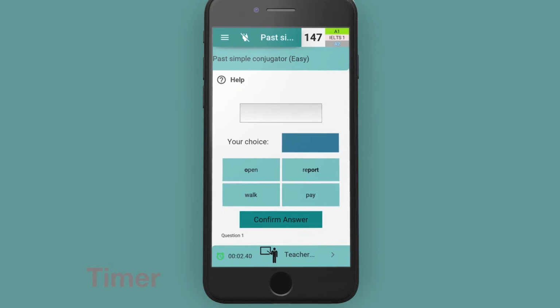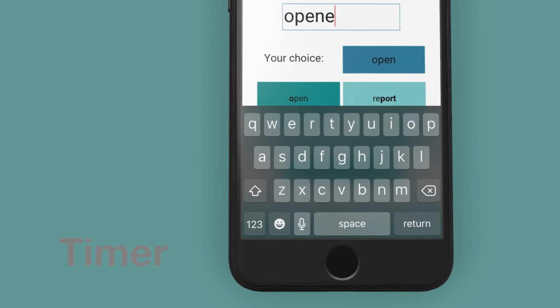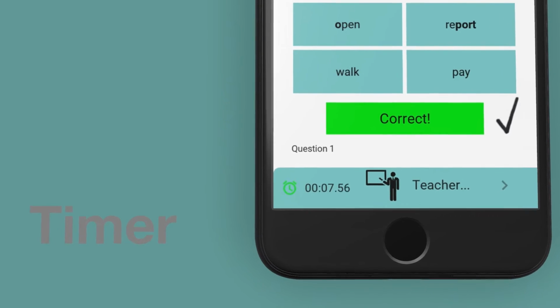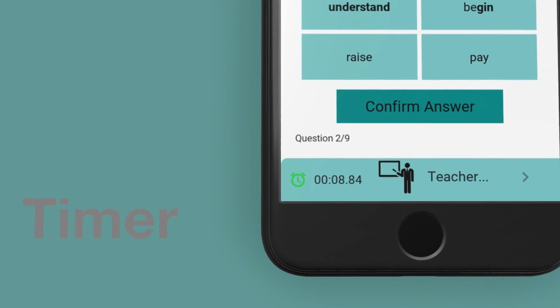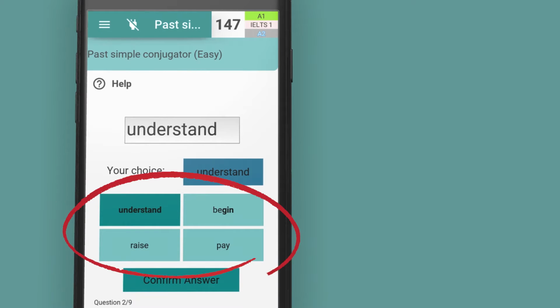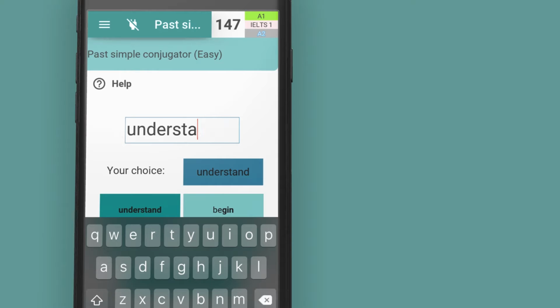Let's begin. A timer will run at the bottom of the screen as you do an activity. This timer is important, as it will record exactly when you have made an answer. Private Teacher will award bonus points for speed and accuracy. In this type of activity, we select a verb from one of the 4 boxes and write its past simple form in the text box.